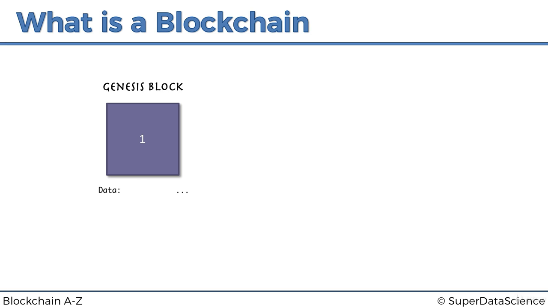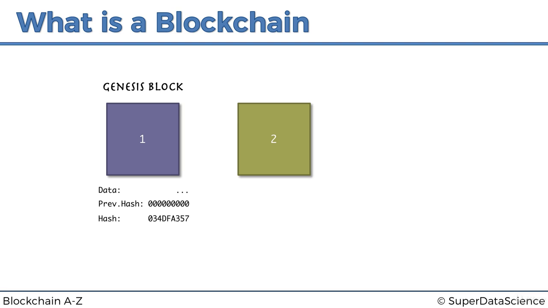You might have some data in it. We're not going to go into detail on what kind of data is in there, but assuming there's some data, it doesn't have a previous hash inside this block because this is the Genesis block. It's the only block that won't have a previous hash, so we're just going to represent that as all zeros, and then it will have its own hash. Again, for now, let's think of a hash as a fingerprint. We'll find out more about how these hashes are derived in a coming tutorial.